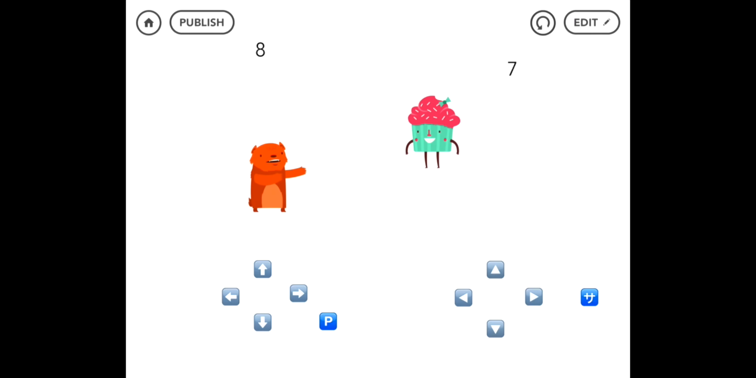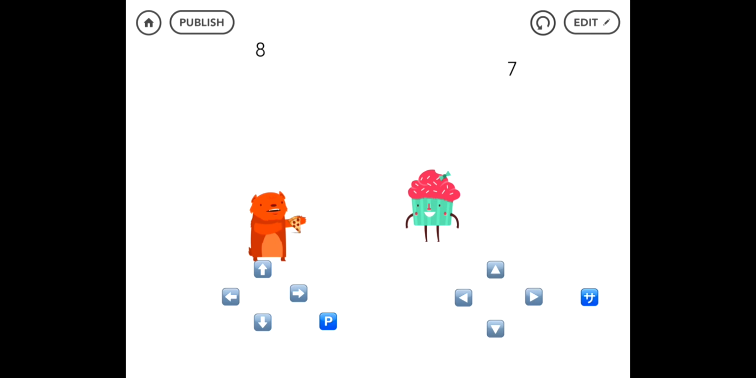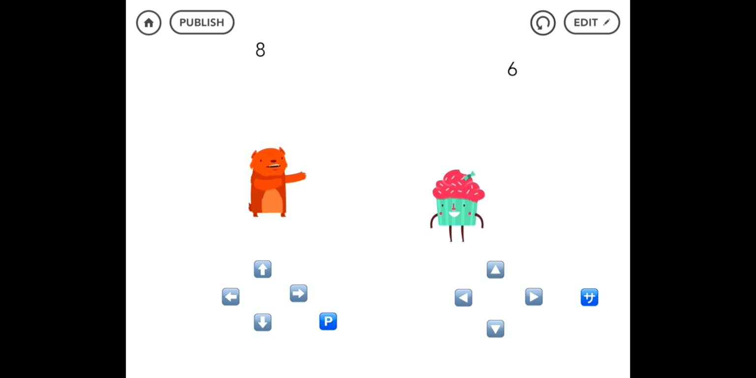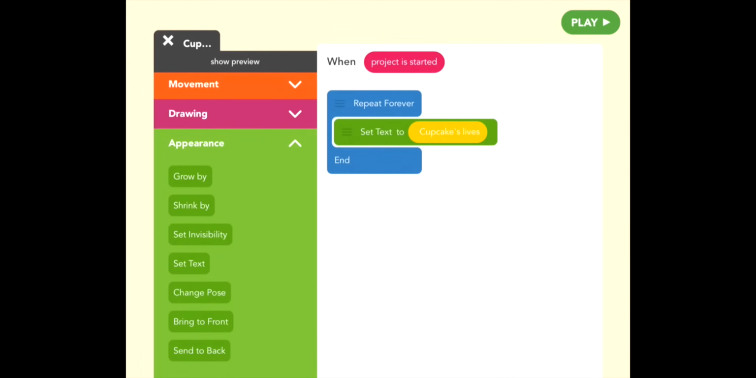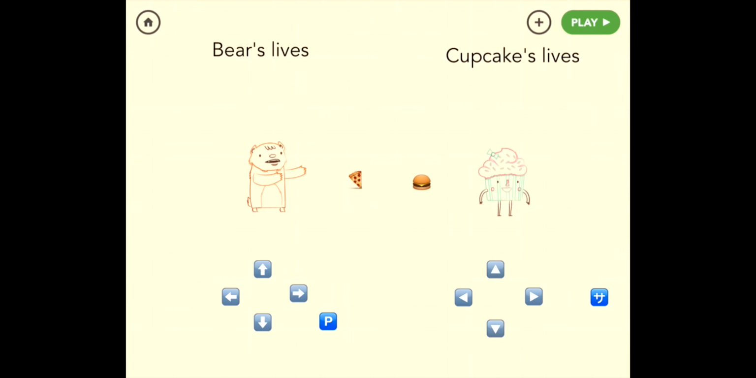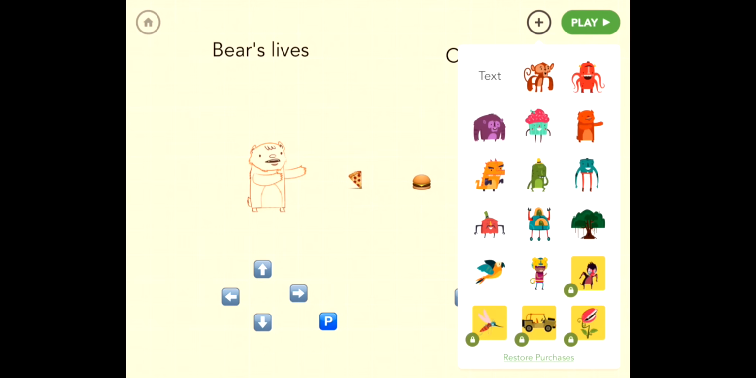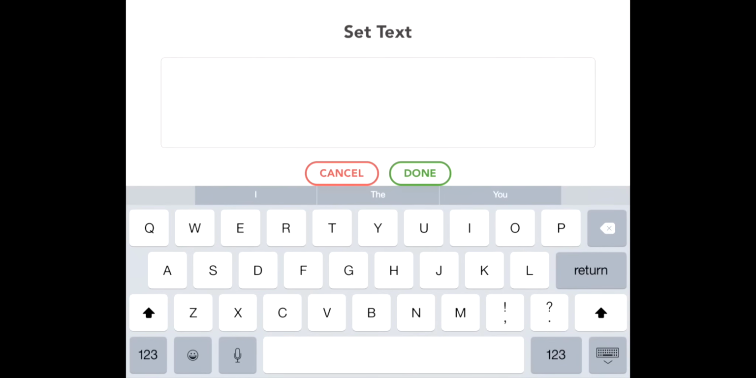Moving around. Every time the pizza hits cupcake, her lives decrease by 1. Perfect. Cool. Okay, so once someone's lives go down to 0, we want to show that the other character is the winner, right? And that's a win state. So to do that, we need one more object, and we're going to call it winner. So pull out a word, and let's call this winner with an exclamation mark.